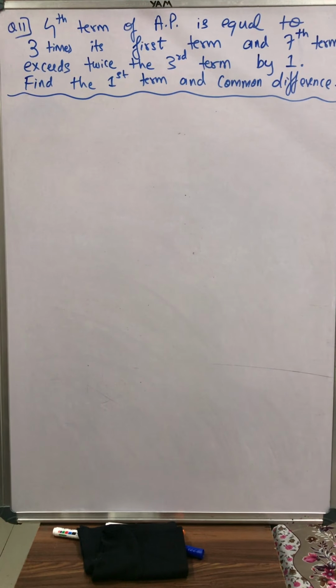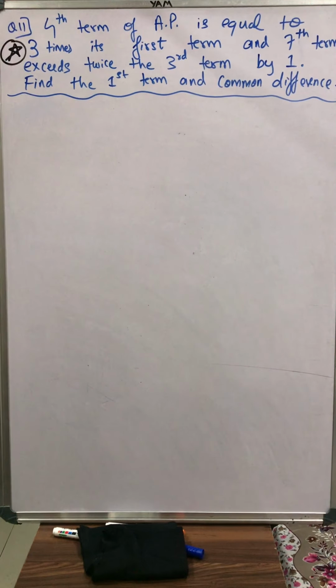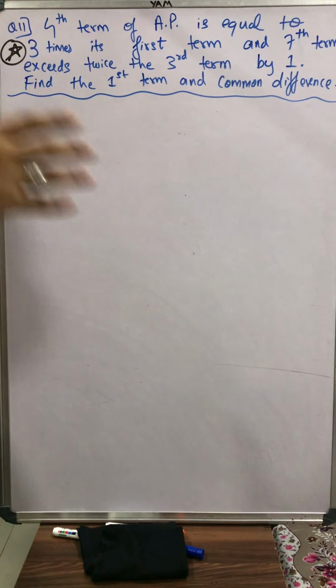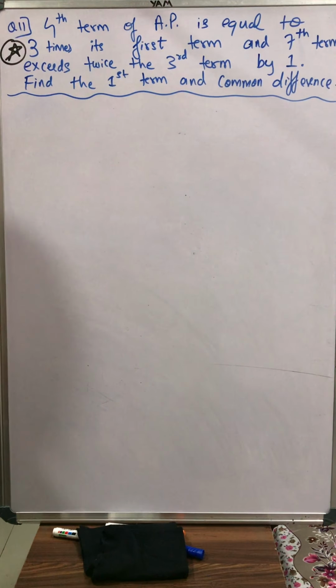Students, now the next question. Before starting this question, students, I'll mark a big star over here. Very important question. Students, these are the type of questions, this question number 11 for us and question number 12 after this question. If you understand these two questions, then I will say I'm successful in teaching you all the arithmetic progression. After this nothing remains in arithmetic progression, nothing. Of course, we have one type of summation formula that we will see. You will come to know easily. Students, if by yourself you understand and do question number 11, which I'm doing on the board, and question number 12 after this, then you can just go on the road and shout that we completed arithmetic progression. Yes, let's start without wasting any time.